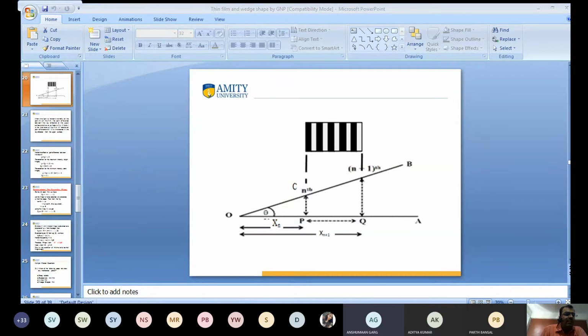Light incident here is reflected in the same direction, so r is 0. So cos r is 1. Have you seen the figure? Clear?